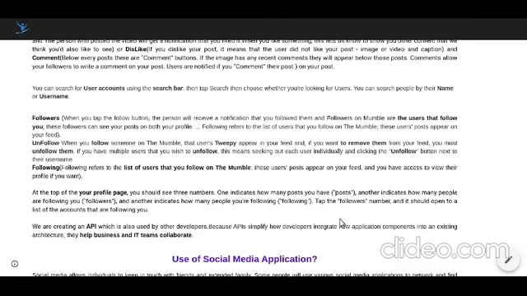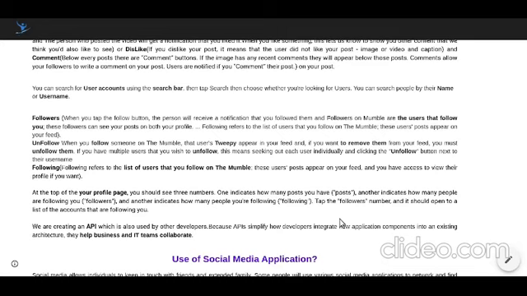Followers refers to the list of users that follow you on the Mumble. This user's posts appear on your feed. You have access to view their profile if you want. At the top of your profile page, you should see three numbers. One indicates how many posts you have, another indicates how many people are following you, your followers, and another indicates how many you are following. Tap the follower number, and it should open the list of accounts that are following you.